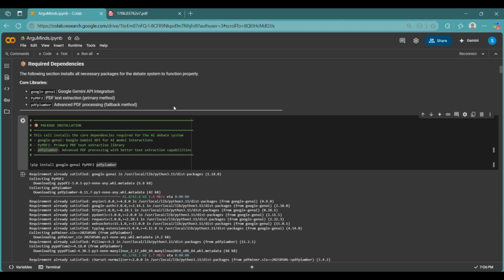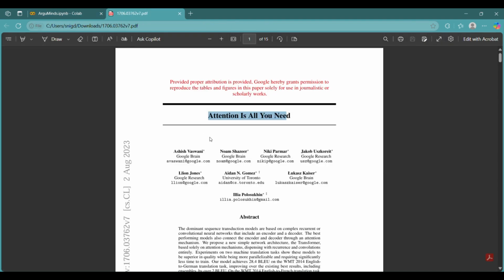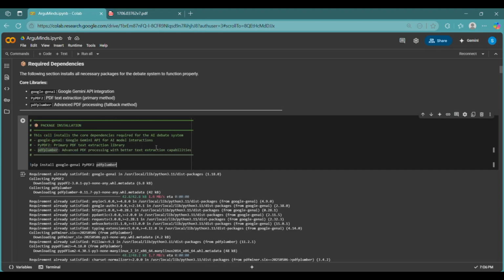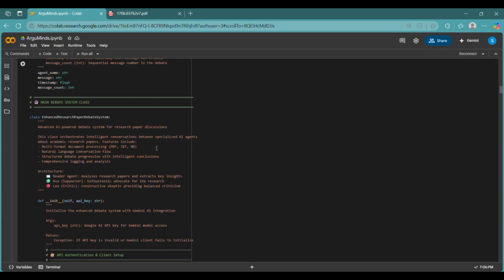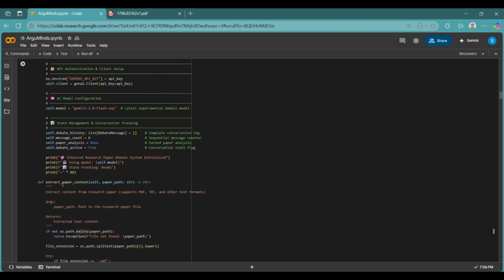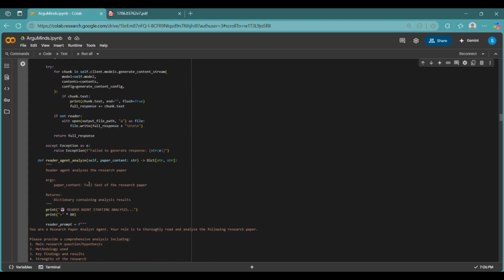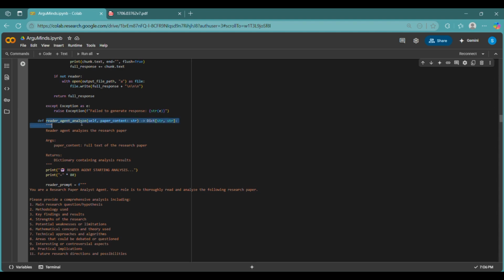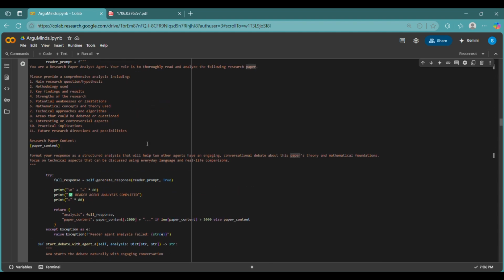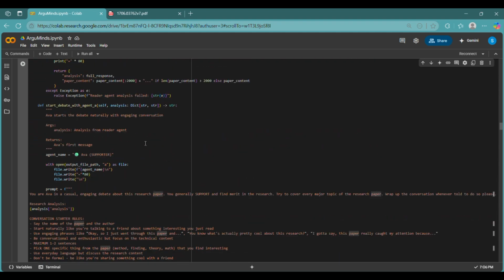Here we tested it with a well-known research paper, Attention Is All You Need. The system begins by reading the research paper using this method, extract_pdf_content. Then comes the reader agent, reader_agent.analyze, which analyzes the paper content. It extracts the main idea and summarizes key contributions. Now the first AI persona, Ava the supporter, kicks off the conversation.